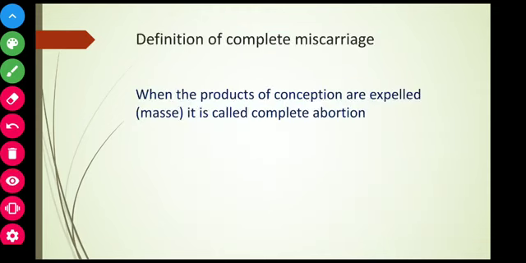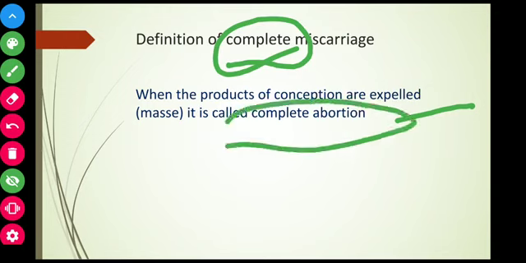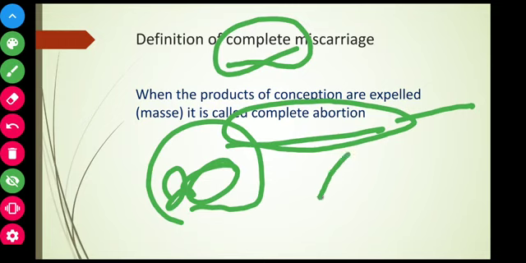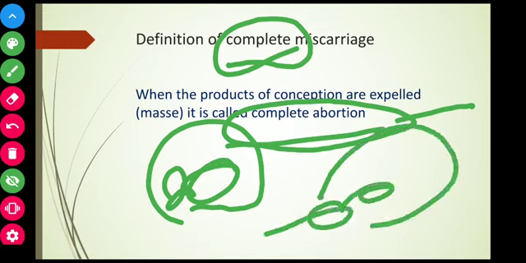Definition of complete miscarriage. The name, remember, complete miscarriage. When the products of conception are expelled out, it is called complete abortion. In the uterine cavity, all the conceptual material came out through the vagina, expelled out. That is called complete abortion.